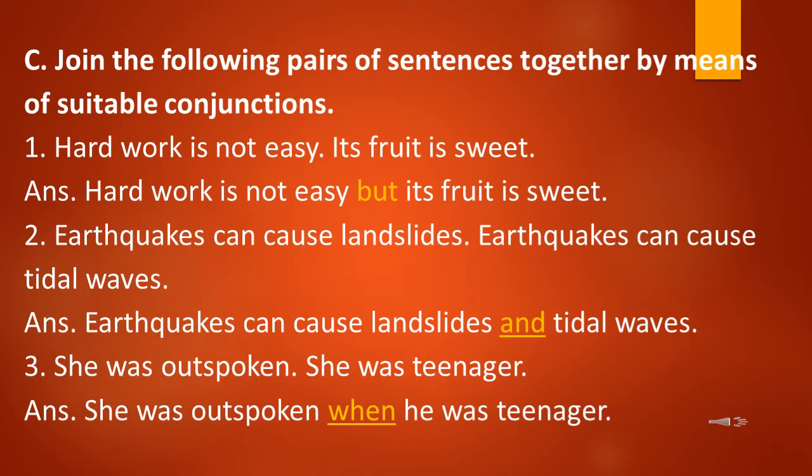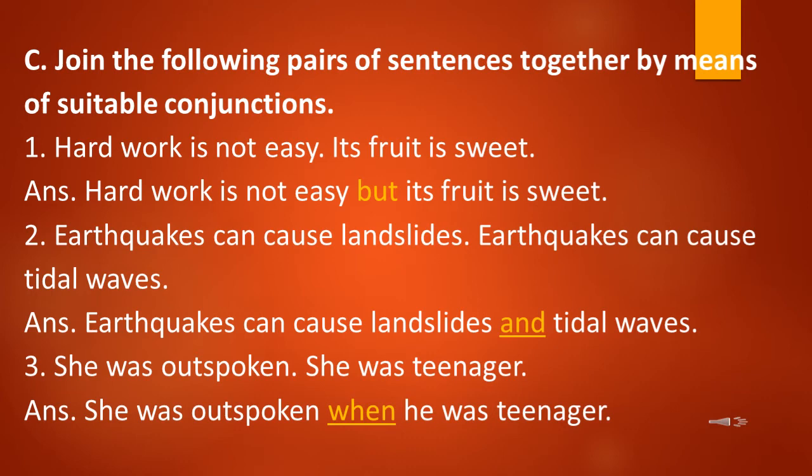Now we will join these two sentences like this. Earthquakes can cause landslides, and we will cut down the repeated words and we will write down and tidal waves. Okay, now the answer will become, earthquakes can cause landslides and tidal waves.